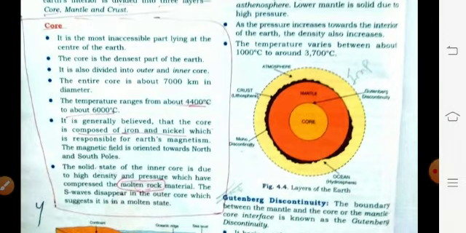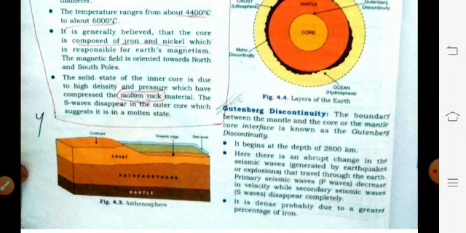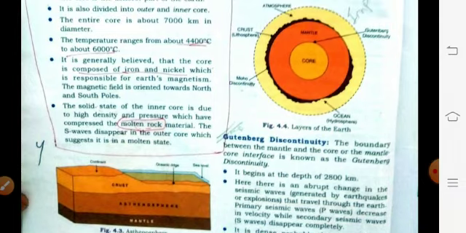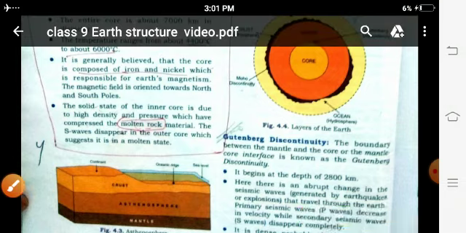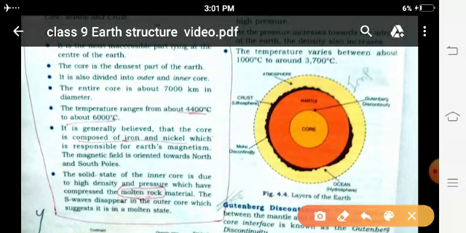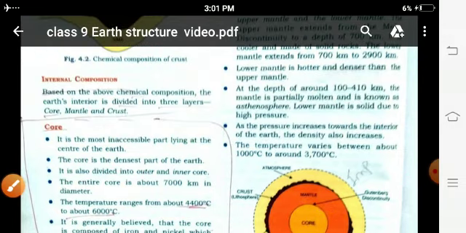Now you have to see the layers of the earth. It is the diagram here. Now Gutenberg discontinuity: the boundary between the mantle and the core, or the mantle-core interface, is known as Gutenberg discontinuity. It means the boundary between the mantle and the core. So you have to find the boundaries given there. See there, the boundary between the mantle and core is Gutenberg, and the boundary between the crust and mantle is known as the Moho. They are also to be called the asthenosphere.